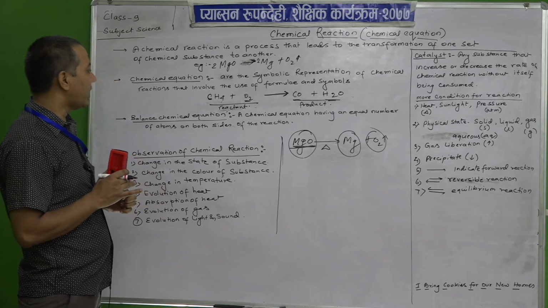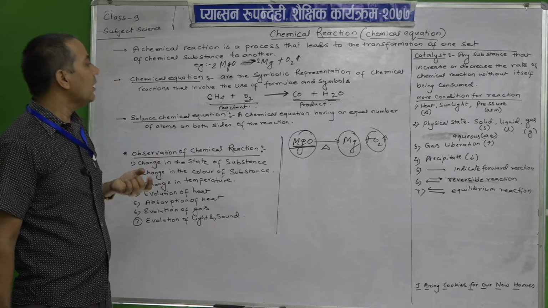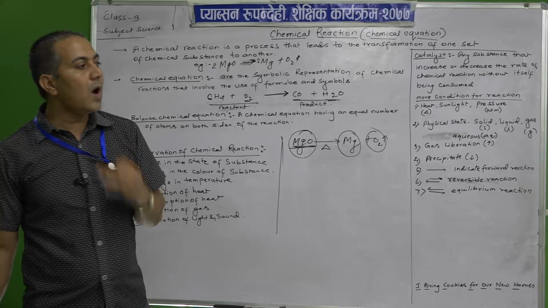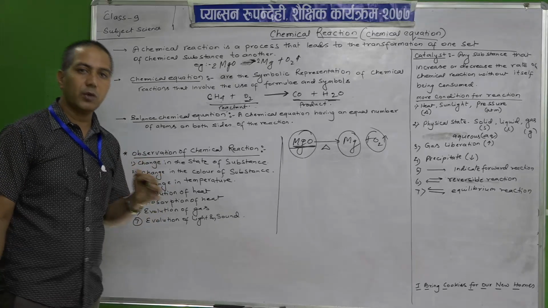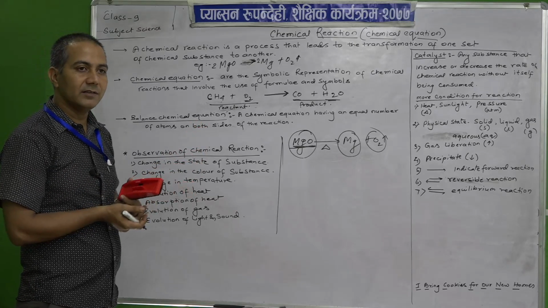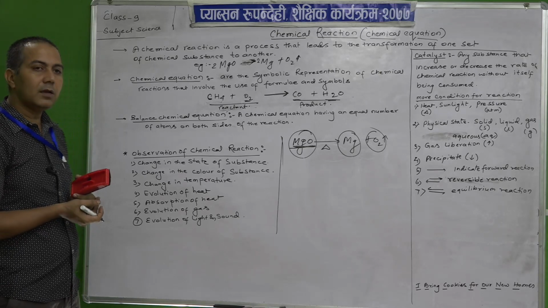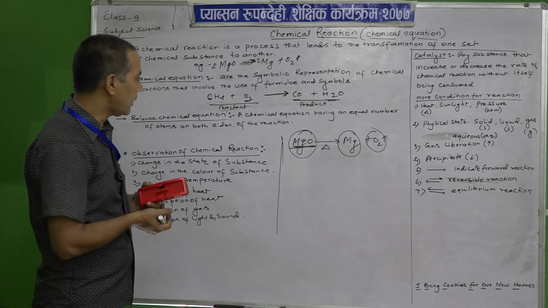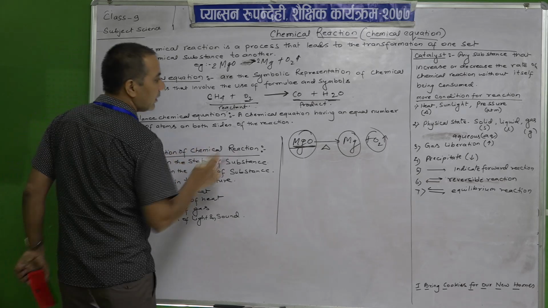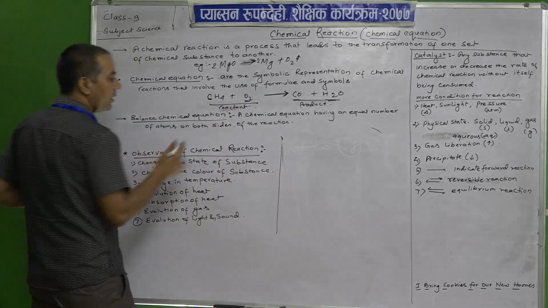Now comes the next one, the balanced chemical equation. So, what is a balanced chemical equation? Balance means to balance. What will we balance? The mass or the number of atoms. So, balanced chemical equation means, if we say we have done, this is the easier form, so it will make it easy for you to understand.